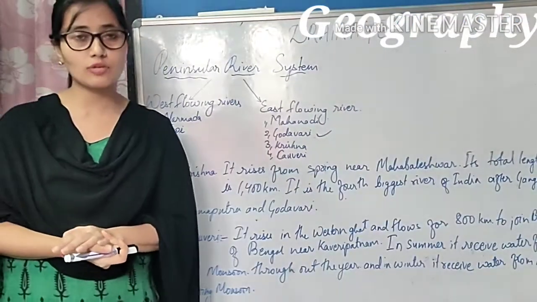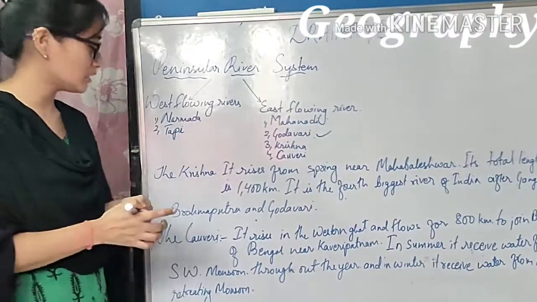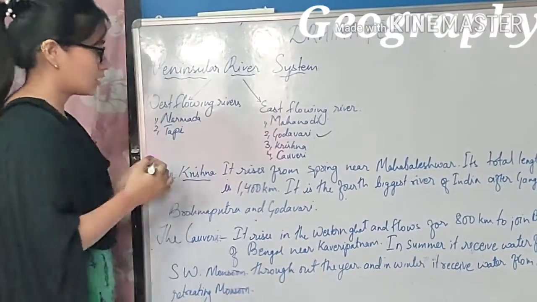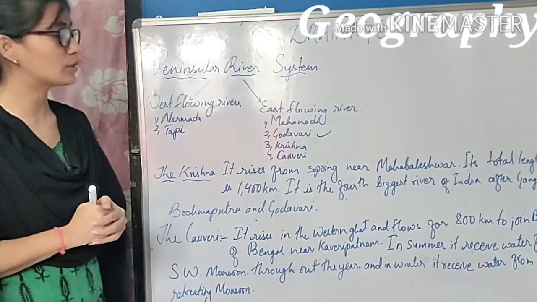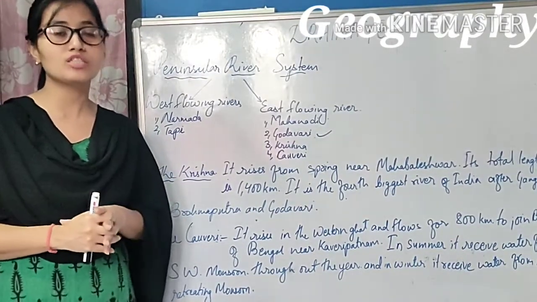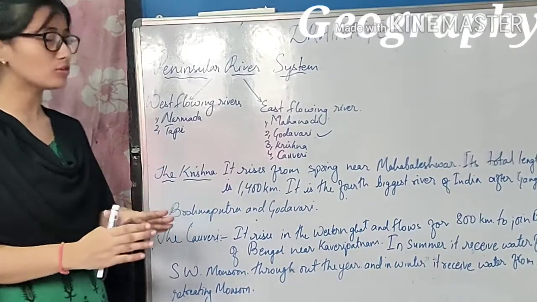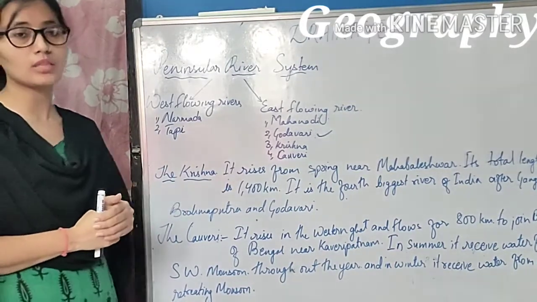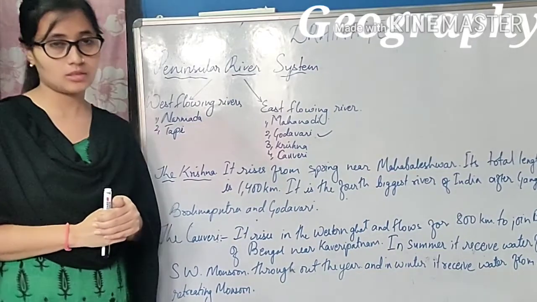The third east flowing river of Peninsular India is the river Krishna. The river Krishna rises from a spring near Mahabaleshwar, and the total length of this river is 1400 km.